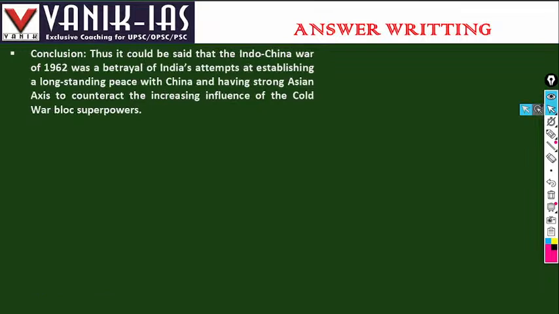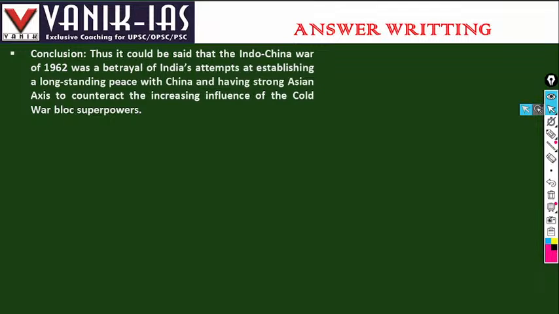So it could be said that the Indo-China War betrayed India's attempt at establishing long-standing peace with China and a strong Asian axis to counteract the increased influence of the Cold War bloc superpowers. No doubt, whatever India attempted to maintain peace was not successful because China betrayed India's trust.